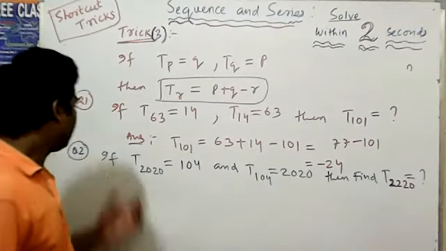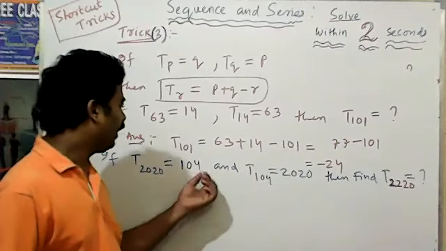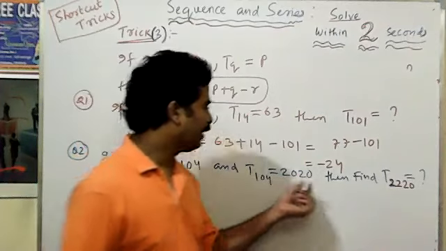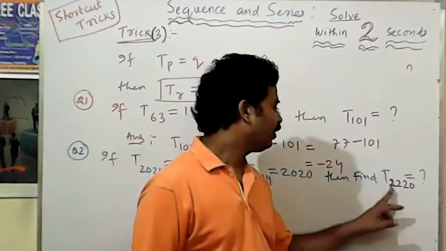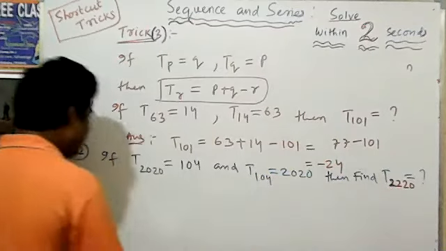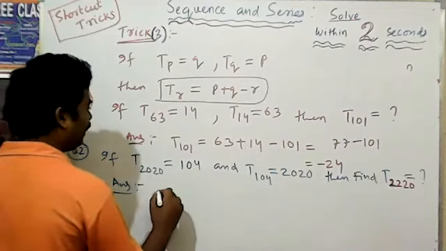Here a question is given: if T2020 is equal to 104 and T104 is equal to 2020, then find T2220. The answer is P, 2020, plus Q, 104, minus R, 2220.